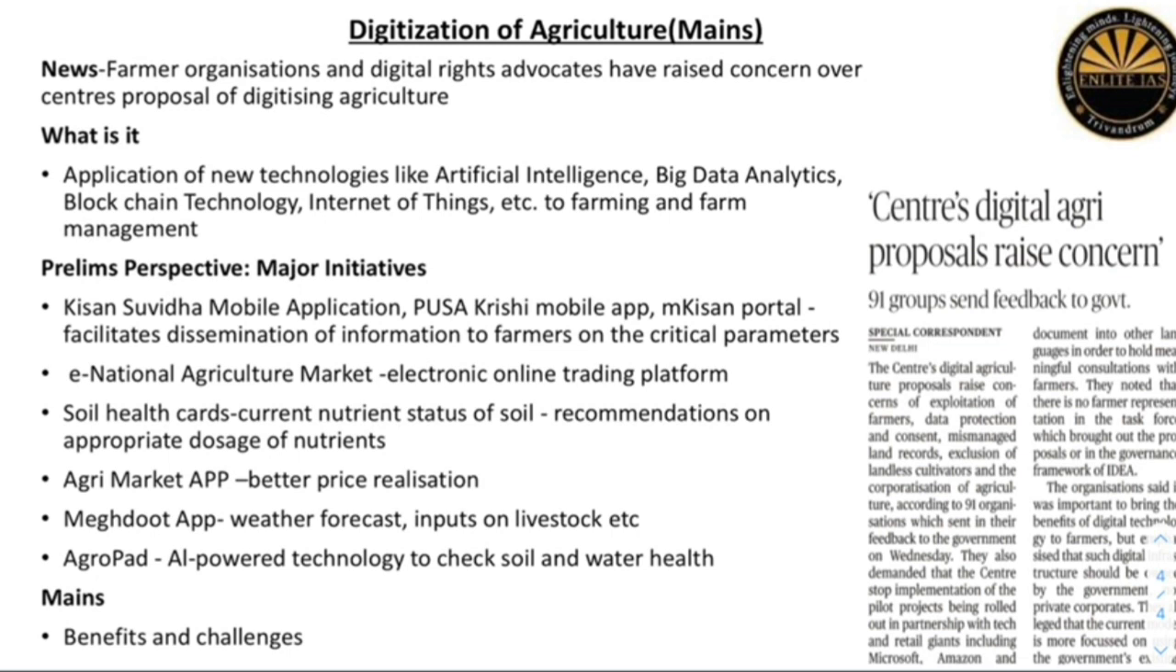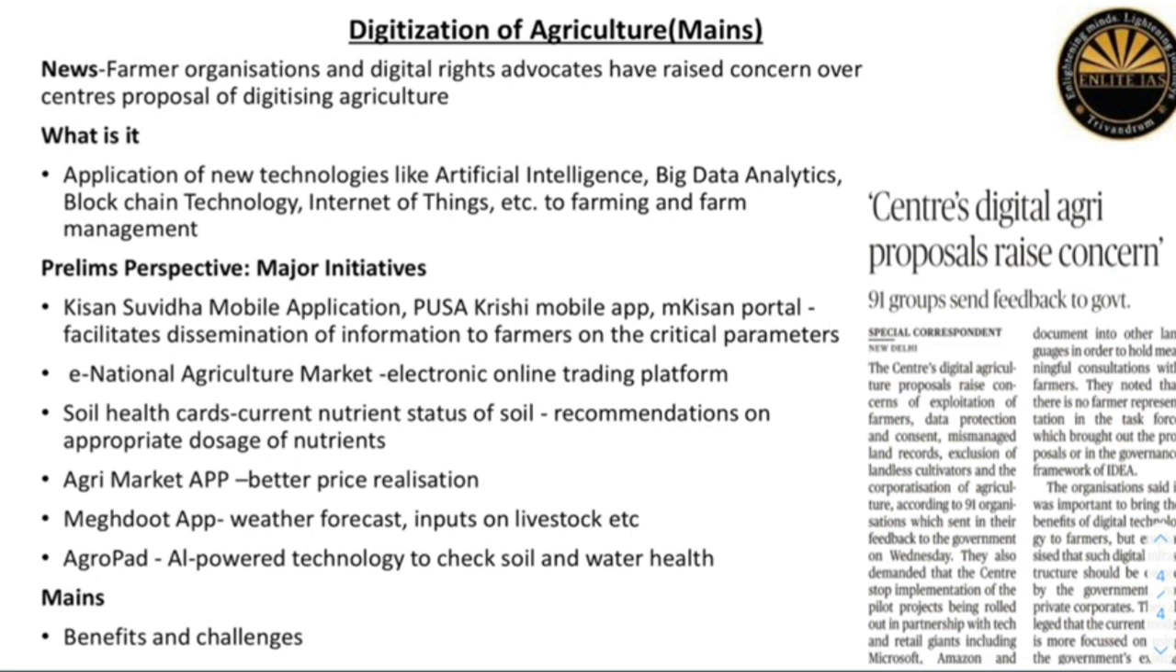The other initiative is the National Agricultural Market. It is an initiative to provide farmers an electronic online trading platform, right? The other initiatives are like the soil health cards. It provides information to the farmers on the nutrient status of their soil, right? Moreover, it also tells them the appropriate dosage of nutrients to be applied for improving crop productivity and soil fertility. Other initiatives are like the Agri Market app. It is a mobile application developed with an aim to keep farmers abreast with the crop prices and discourage them from carrying out distress sale.